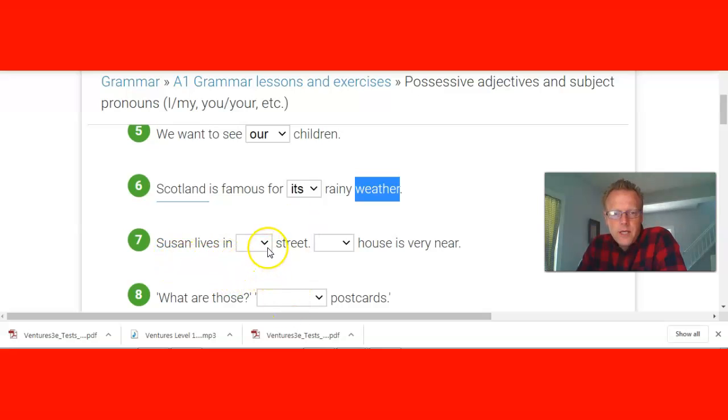Susan lives in, again, it can't be the subject pronoun because there's the subject. You've got to go with the possessive adjective, and here's the noun. It belongs, see, that's the street they live on. My street. House is very near. This could be a subject pronoun. See the period? So it's a subject. Her house is very near.